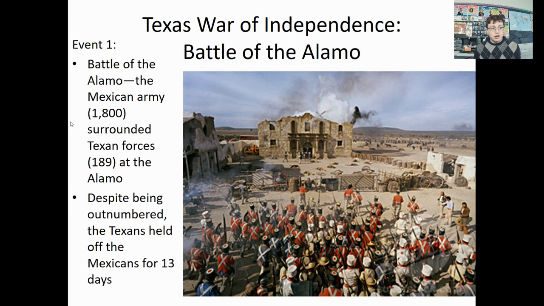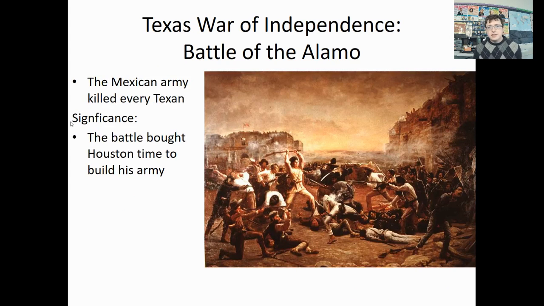Despite the fact that they are outnumbered, the Texans are going to fight off the Mexicans for 13 days. All of this, though, does not mean that they gain victory. In the end, the Mexican army is going to win, and every single one of those 189 Texans is going to be killed. The significance of this, though, is it's going to give time for Houston to build up his army, and it's also going to give the Texans a rallying call, something to fight for that may not have been there by this time.